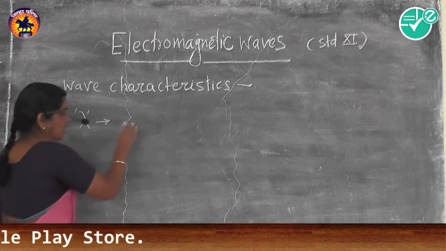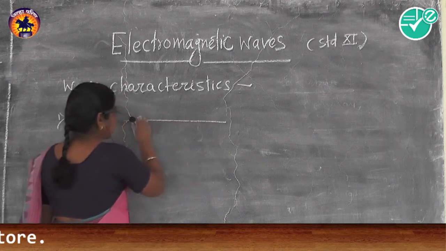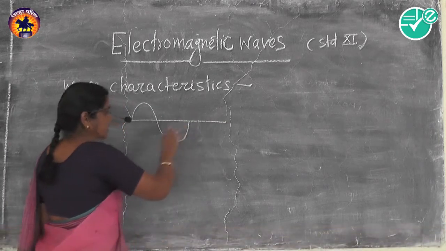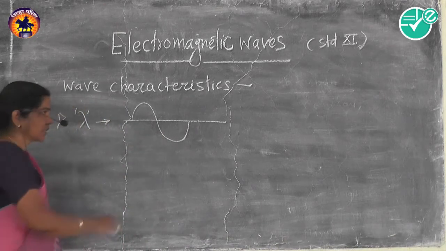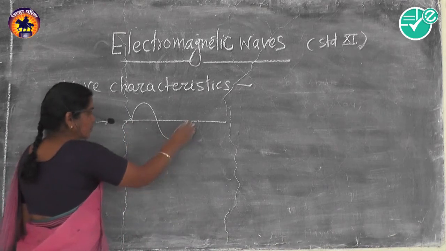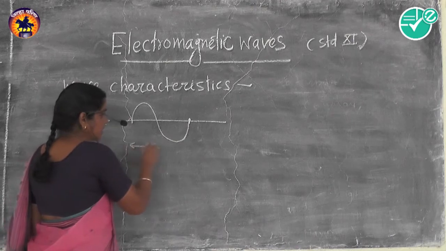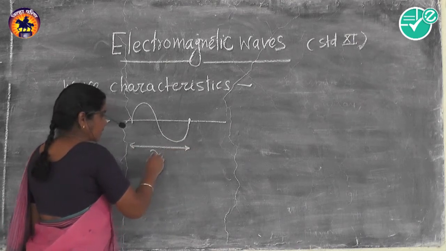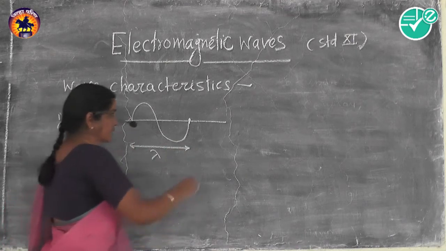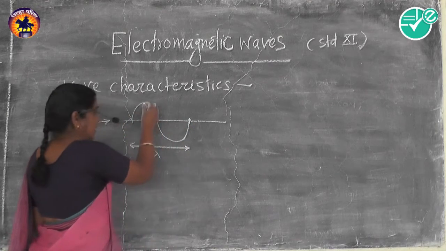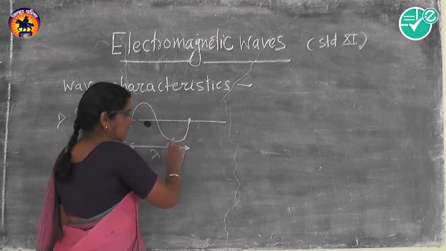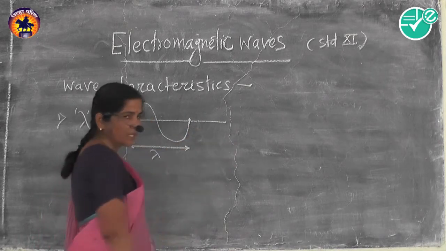What is wavelength? If a wave is represented in this fashion, this is the graphical representation of a wave, the distance between two successive particles which are in the same phase is known as wavelength. In case of a transverse wave, the distance between two successive crests or two successive troughs is also called wavelength.